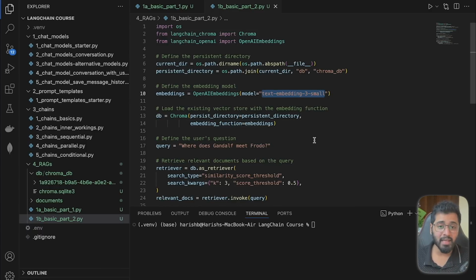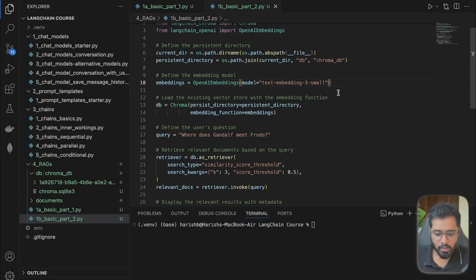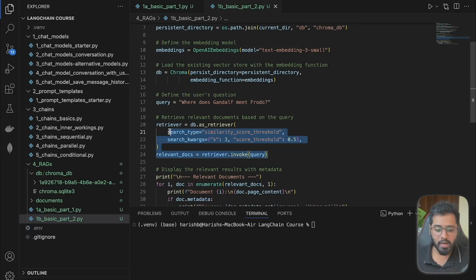Now, this is something that a lot of people seem to get wrong. Whichever embedding model we used to embed your private data, we have to use the same model to embed the user's question as well. You can't use different models or else it's not going to work, all right? So in this case, we're always sticking to the text-embedding-3-small model. Just remember that.